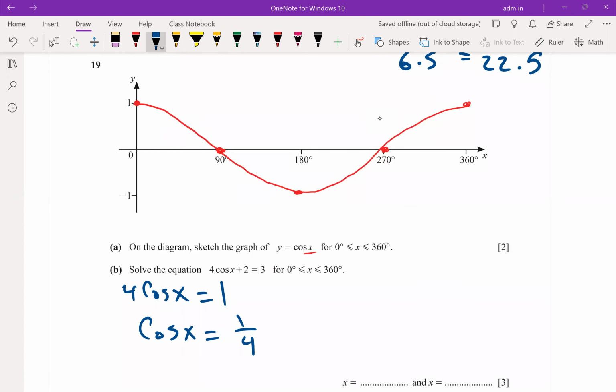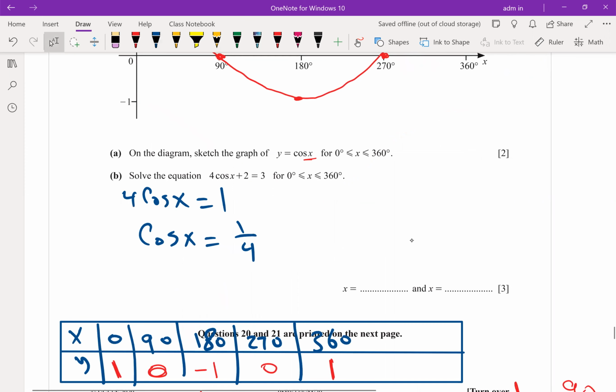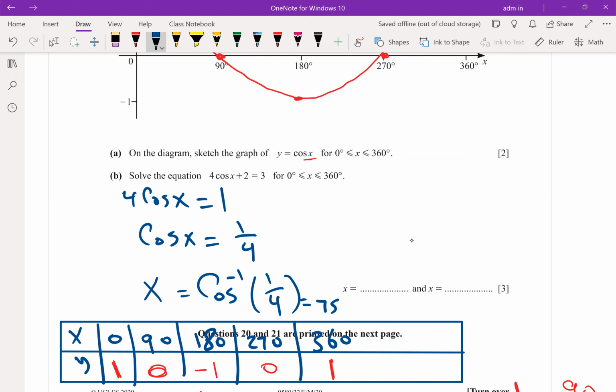Listen carefully to this part. Shift cosine to get the principal angle. What is the answer, to one decimal place? 75.5. He asked to get how many solutions? 2 solutions. The first one is done, 75.5.